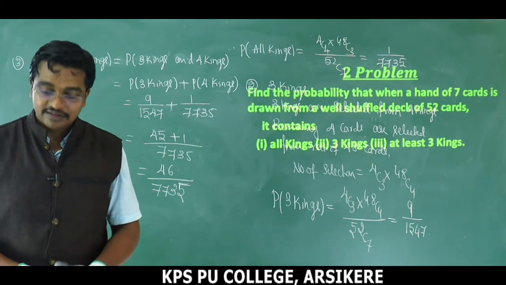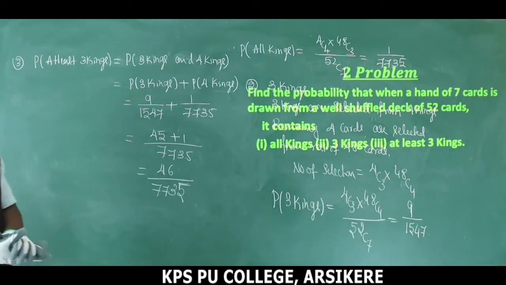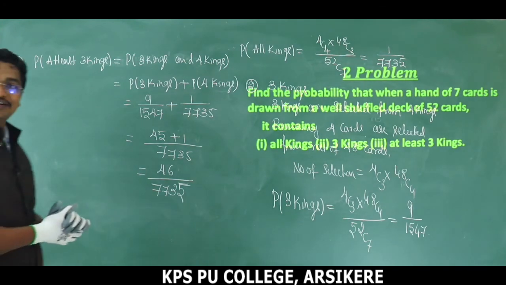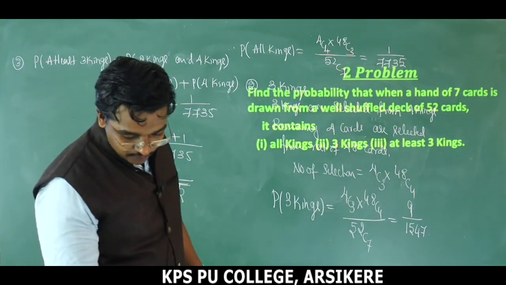This is the probability of getting at least 3 kings. Understood, children? This is the condition. Take a pause and note. Next we are moving to the next problem.